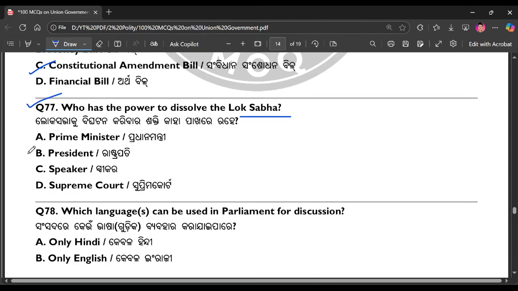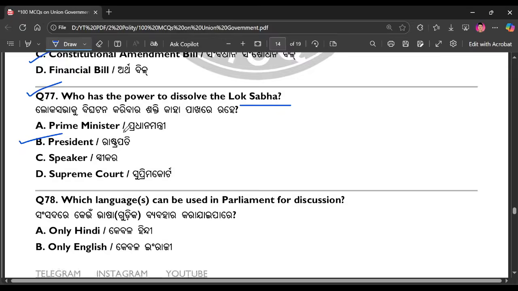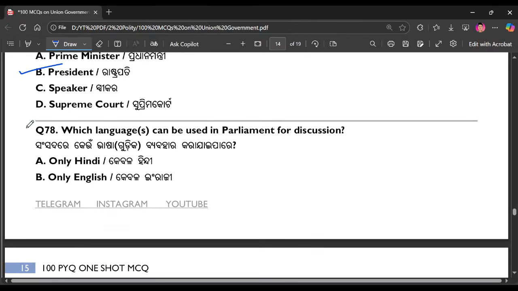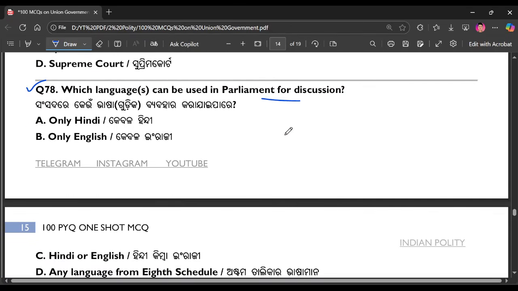The right answer is option number B. Question number 78. Which language can be used in Parliament for discussion? The right answer is option number C.